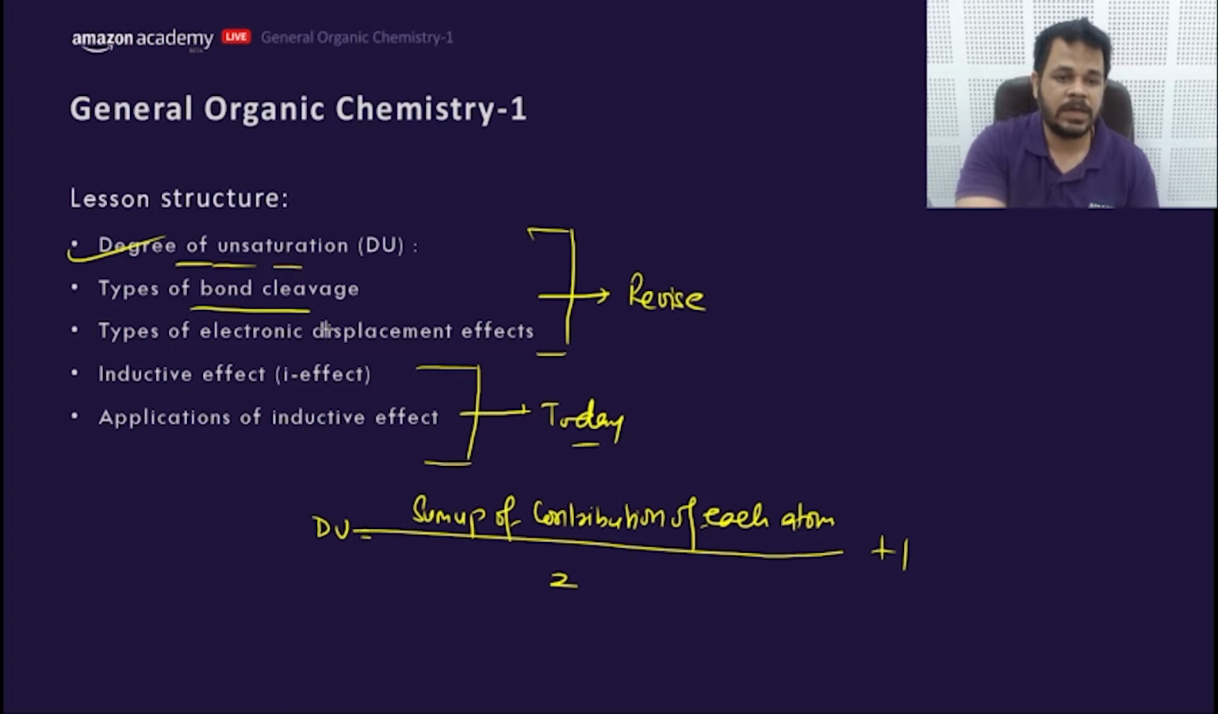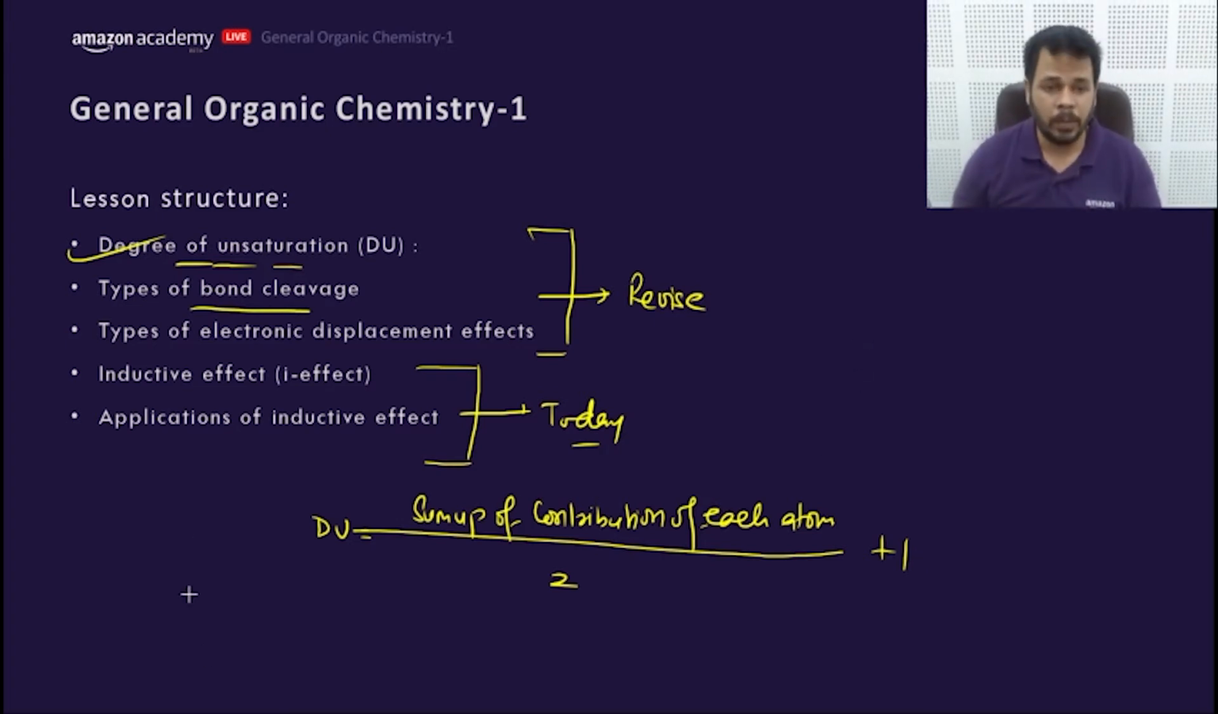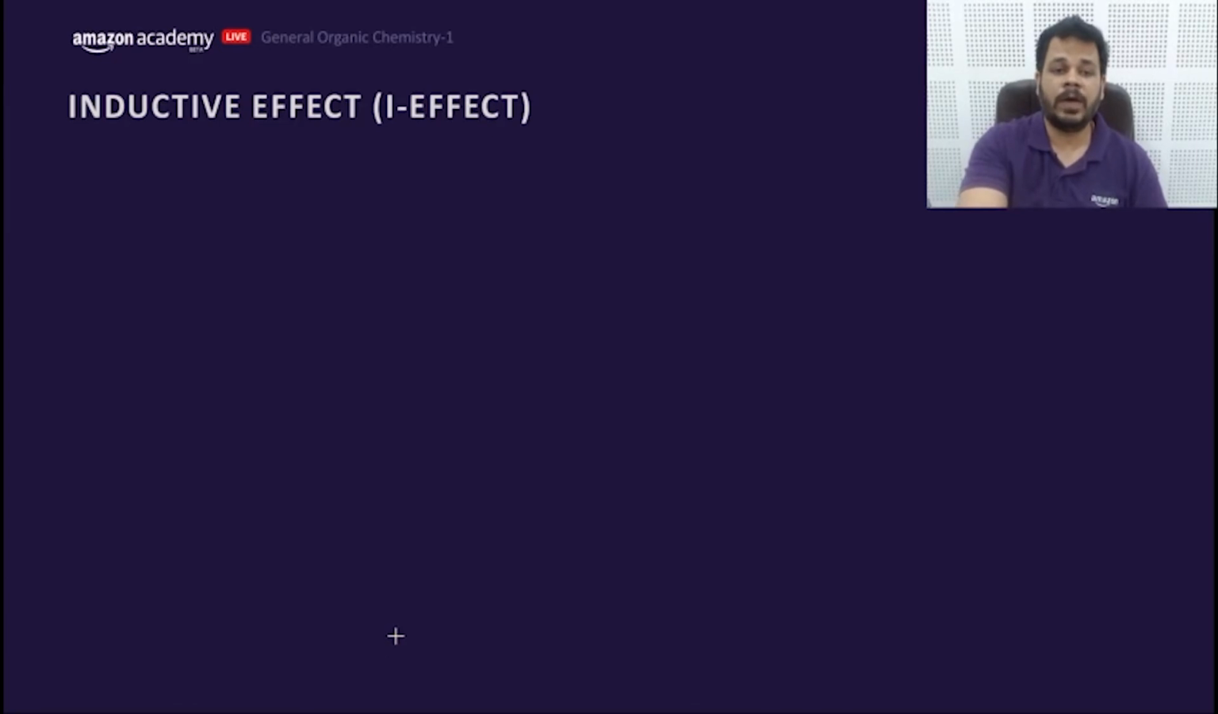Then we have discussed types of bond cleavage. Those were homolytic and heterolytic bond cleavage. Carbon free radical forms due to homolytic bond cleavage, and carbocation and carbanion form due to heterolytic bond cleavage. We have already studied the characteristics of carbocation, carbanion and free radicals. Now we are going to discuss the stability of carbocation, carbanion, free radical on the basis of inductive effect. So let's start with the inductive effect, my dear friends.